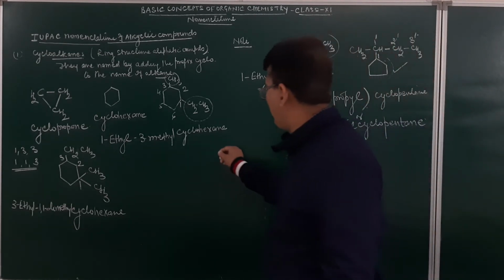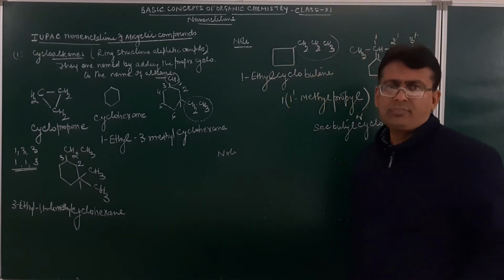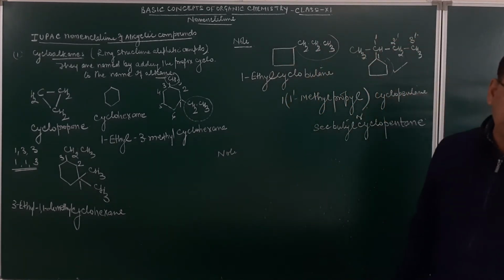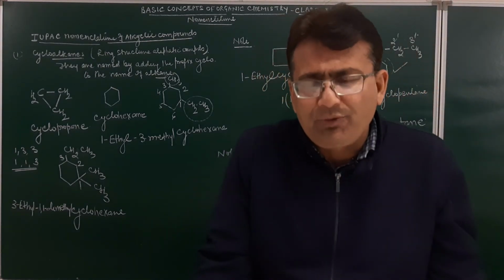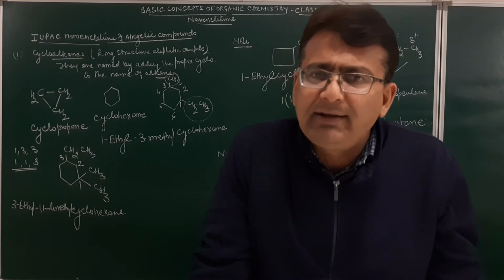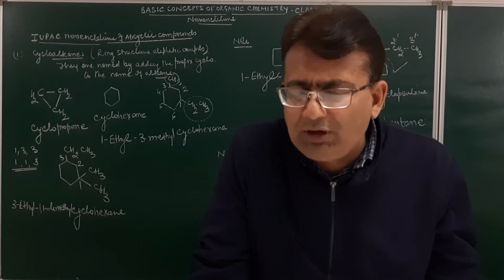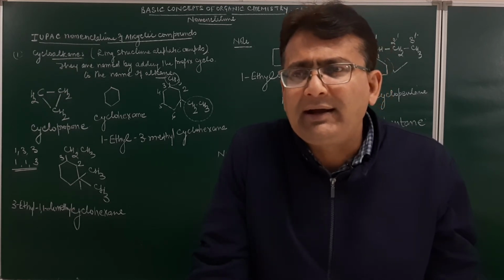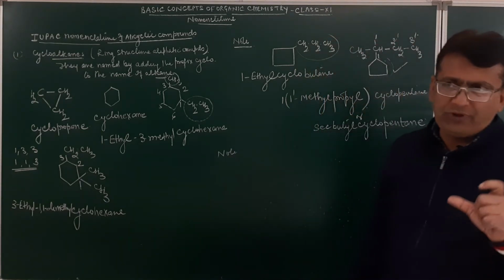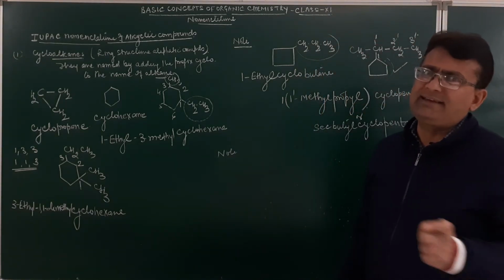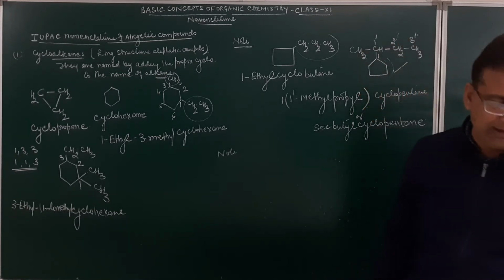However, you must remember, as a separate note, if in the side chain more carbon atoms are present than in the ring, I repeat, if in the side chain more carbon atoms are present than in the ring, then the ring will be treated as a substituent and the attached chain will be treated as the major chain. When is it to be applied? When the chain to which the ring is attached has more carbon atoms than the ring.